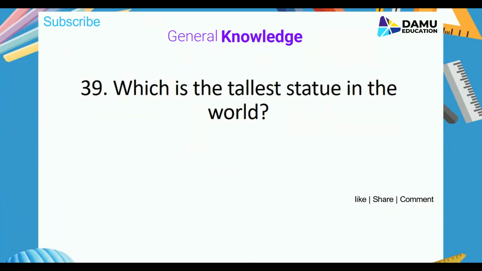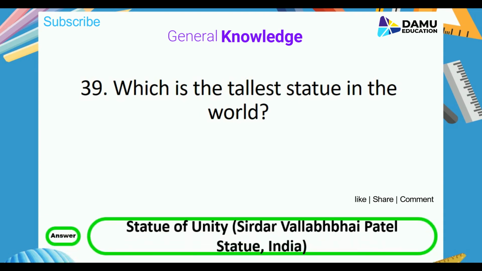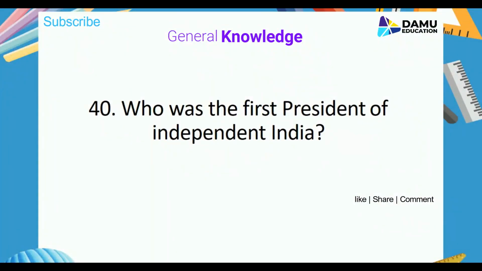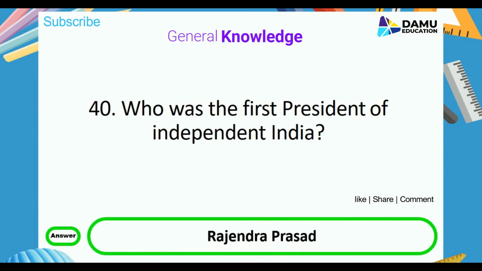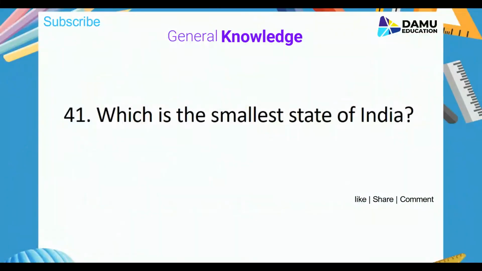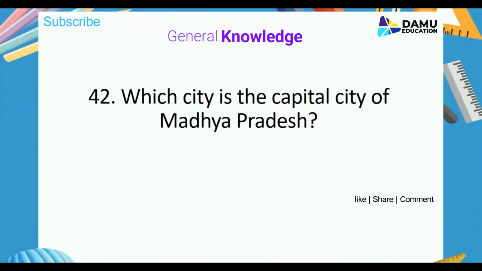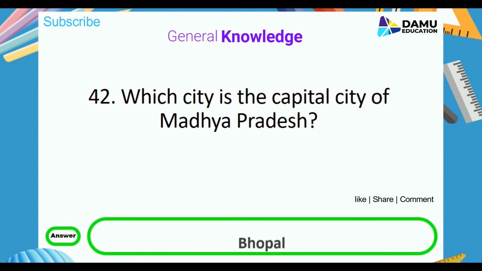Which is the tallest statue in the world? Answer is Statue of Unity, Sardar Vallabhbhai Patel statue in India. Who was the first president of independent India? Answer is Rajendra Prasad. Which is the smallest state of India? Answer is Goa. Capital Panaji. Which city is the capital city of Madhya Pradesh? Answer is Bhopal.